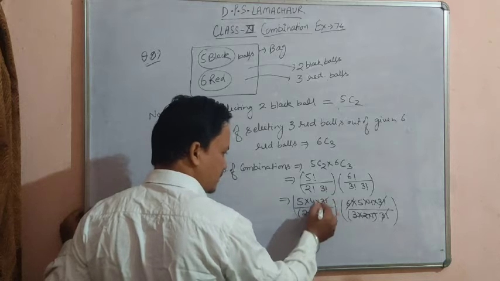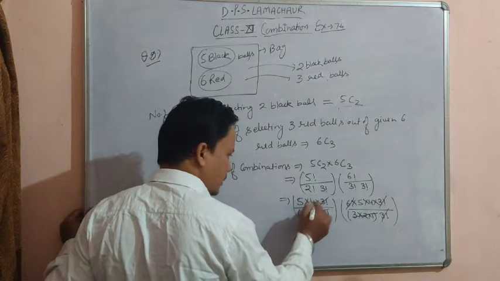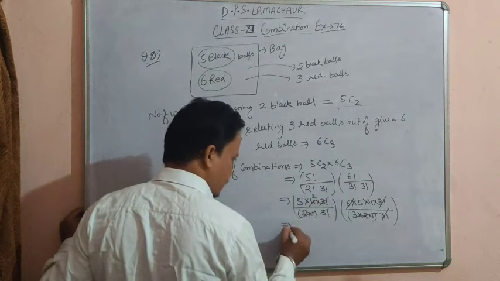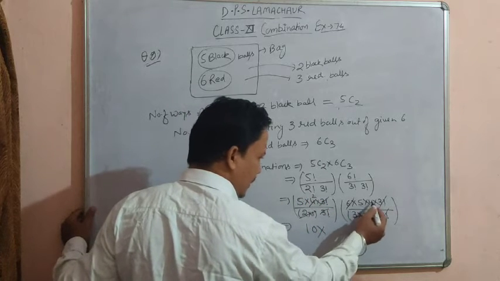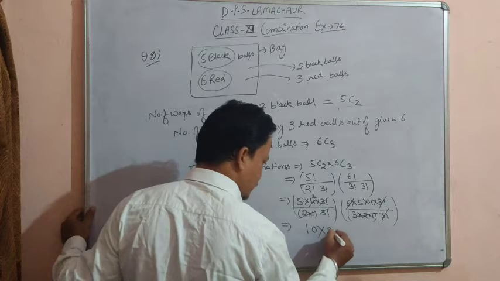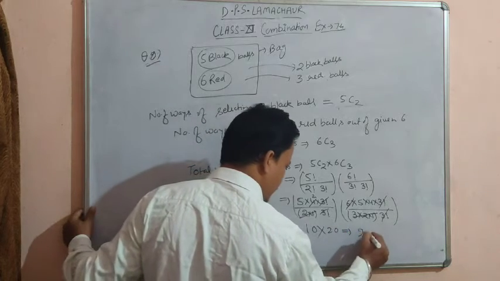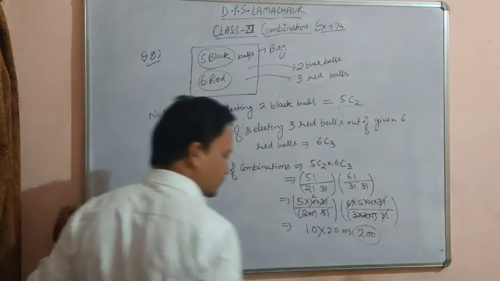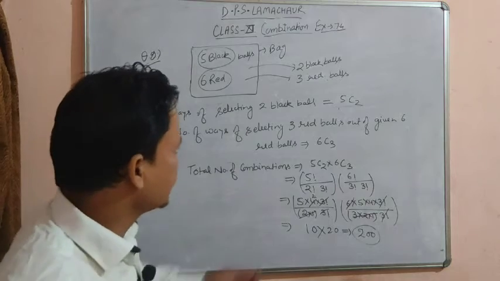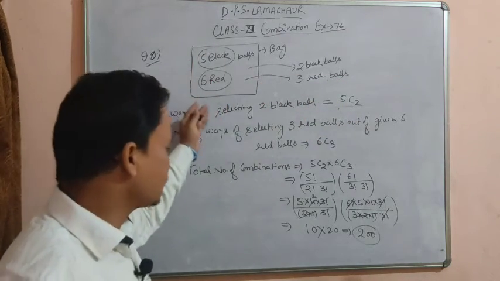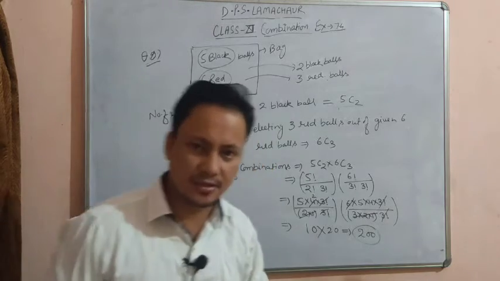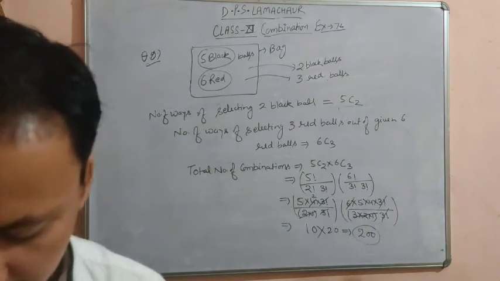Here 3 factorial got cancelled out. 2 times 1 is 2, and 2 times 2 is 4. So 5 times 2 is 10, multiplied by 5 times 4 is 20. So the total number of ways is 200. The total number of ways of selecting 2 black and 3 red balls out of the given 5 black and 6 red balls is 200 selections. Pause the video and take the screenshot.